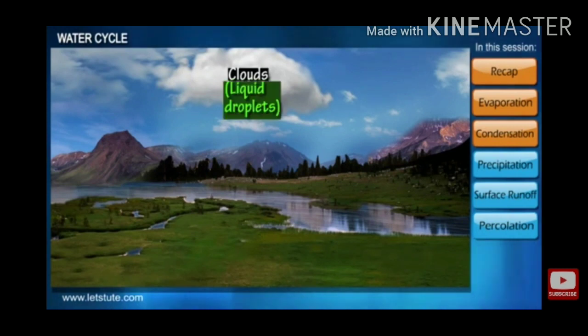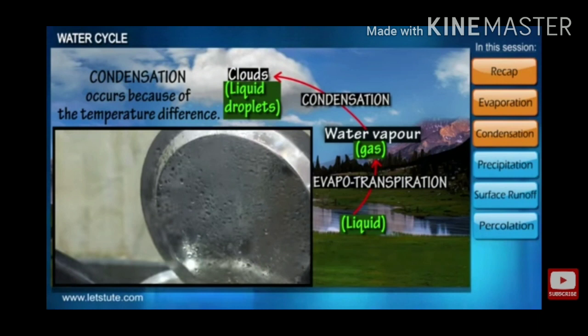So we can say that the clouds are formed. Students, these clouds are formed when water vapor rises up, and at height, due to the lower temperature, it converts into water droplets. These water droplets are formed by the process of condensation.